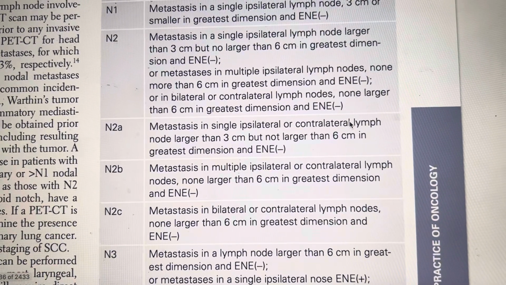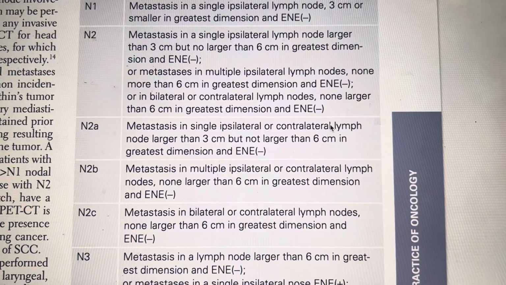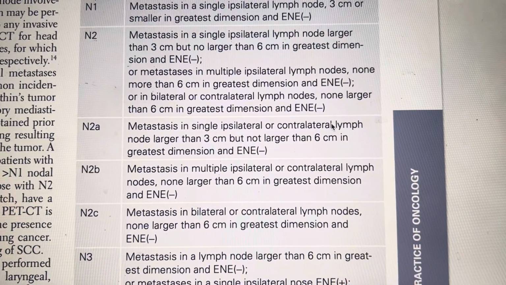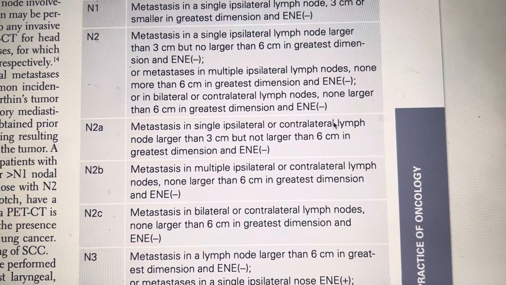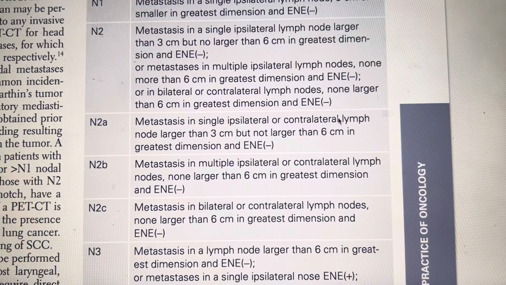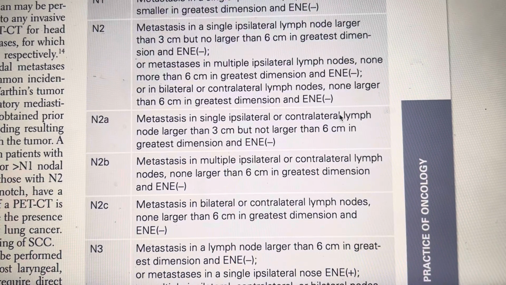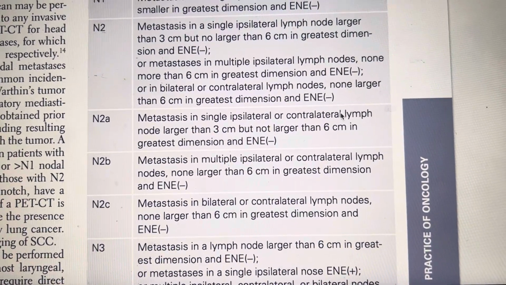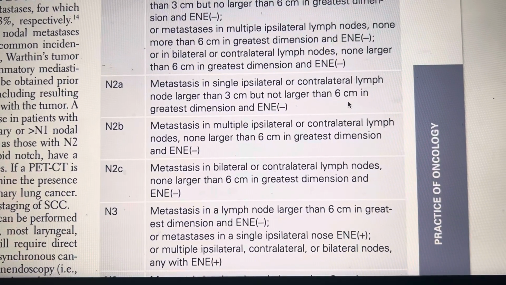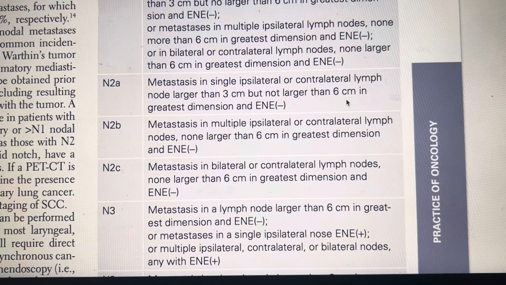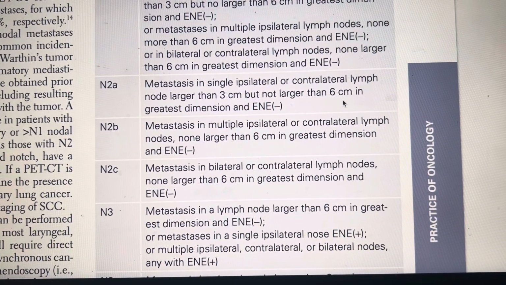N2A is metastasis in a single ipsilateral or contralateral lymph node larger than 3 cm but not larger than 6 cm in the greatest dimension, and no extranodal extension. N2B is metastasis in multiple ipsilateral lymph nodes, none larger than 6 cm in greatest dimension, and no extranodal extension. And N2C is metastasis in bilateral or contralateral lymph nodes, none larger than 6 cm in greatest dimension, and no extranodal extension.